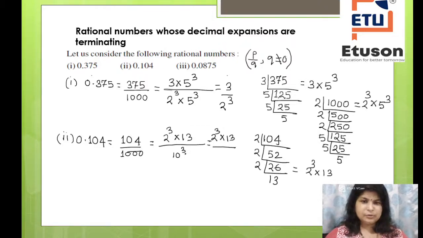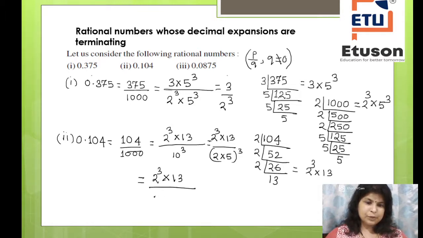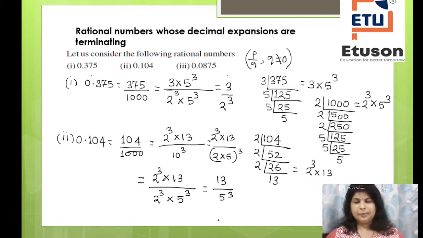So instead of 10 I can write (2 into 5) to the power 3, so it is 2 to the power 3 into 13 divided by 2 to the power 3 into 5 to the power 3. So what will be the answer here? The answer is 13 divided by 5 to the power 3. Correct or not? 13 divided by 5 to the power 3.